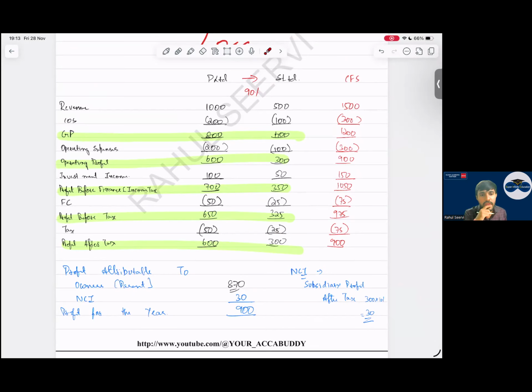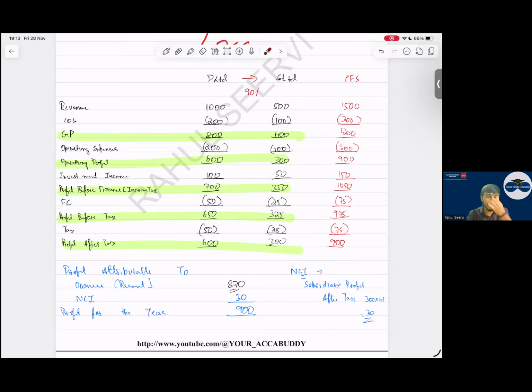Just as we have done above in the balance sheet also. Either parent profit is affected or subsidiary. Whenever subsidiary profit is affected, will it hit NCI also or not? Yes, bete, NCI को भी hit होगा. So when you do this calculation for NCI, take it into consideration. If NCI is affected, take it into consideration.